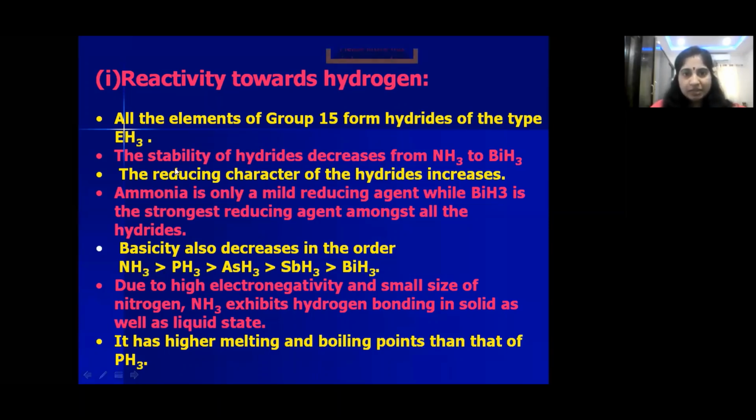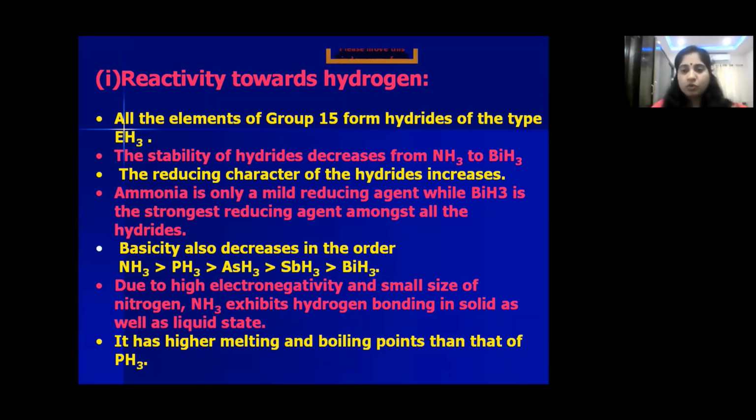So stability decreases and reducing character increases, but here basicity decreases. Why basicity? These hydrides are bases. Why? Lewis bases, because in all these cases they have a lone pair of electrons on the central atom. In ammonia, nitrogen has a lone pair of electrons. In phosphine, PH3, phosphorus has a lone pair of electrons. Like that, all these hydrides have lone pairs of electrons. So because of the presence of lone pair of electrons, they can donate a pair of electrons.